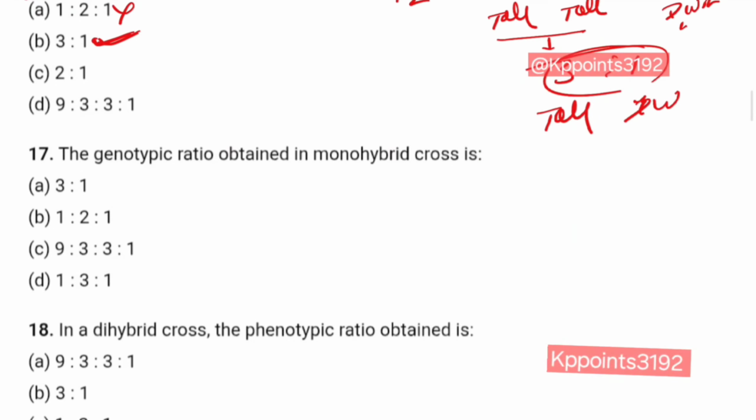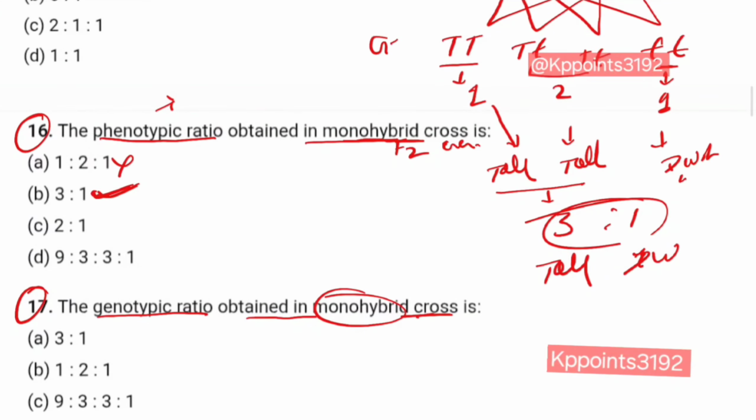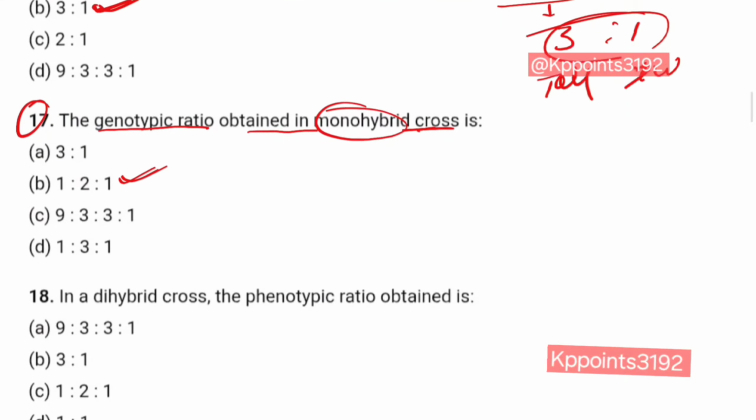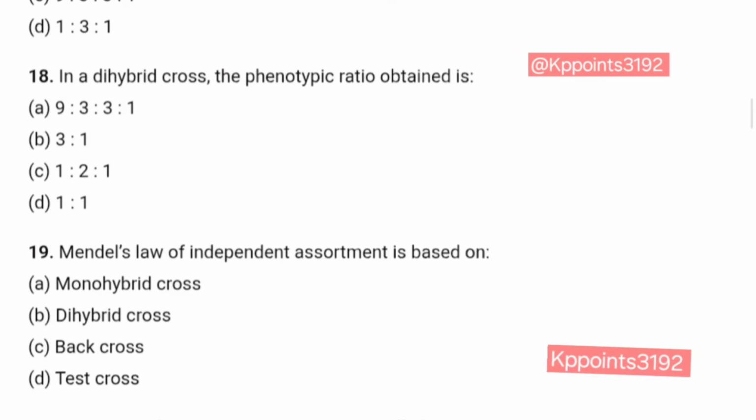Clear? Question number 17. The genotypic ratio obtained in monohybrid cross. This is the genotypic ratio, so the genotypic ratio is 1 is to 2 is to 1. Answer is B. Question number 18.